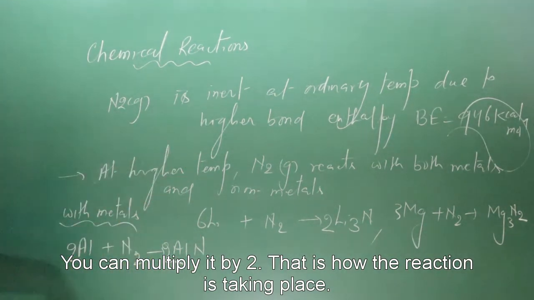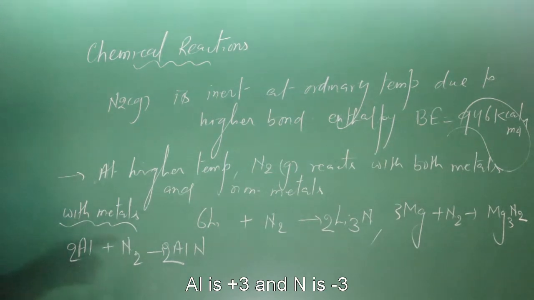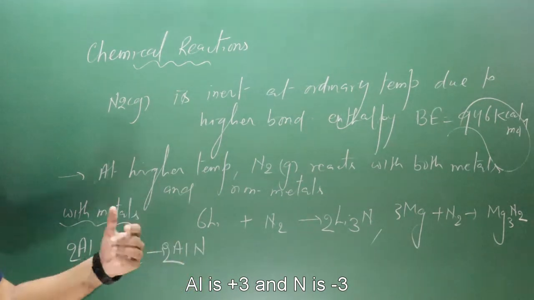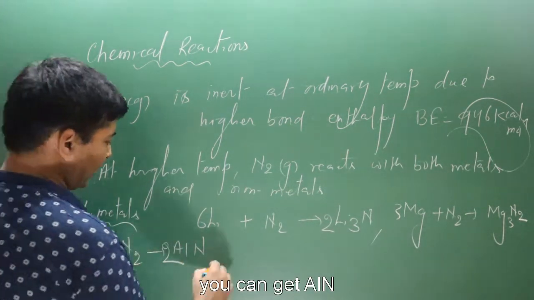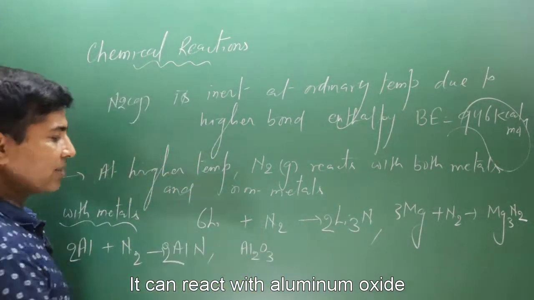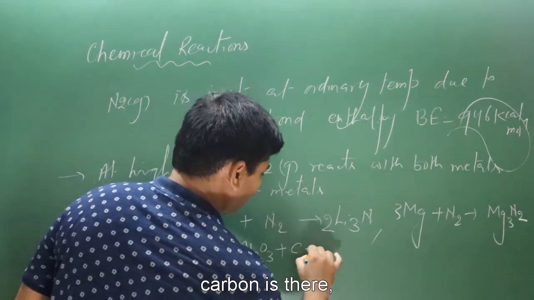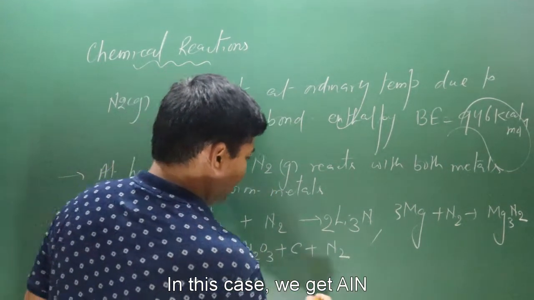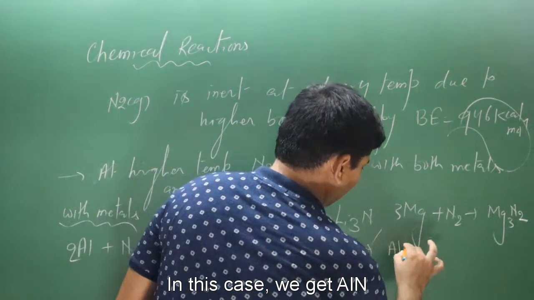It is reacting with metal, you can satisfy the valency. Aluminum is +3, nitrogen is -3. We can get aluminum nitride. Then we have aluminum oxide, it can react when we have charcoal, carbon is there, and N2 is there. Okay, so in this case we get AlN.